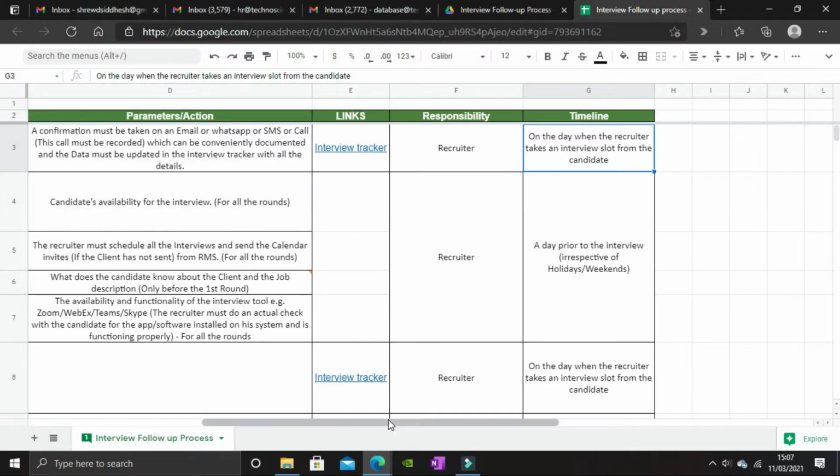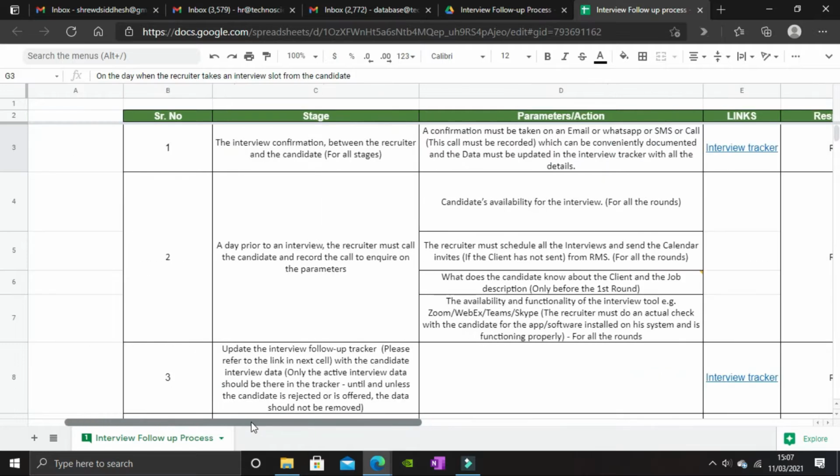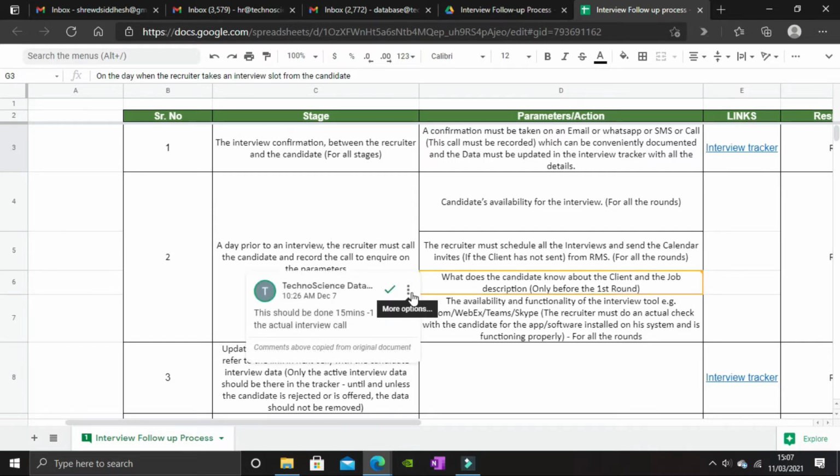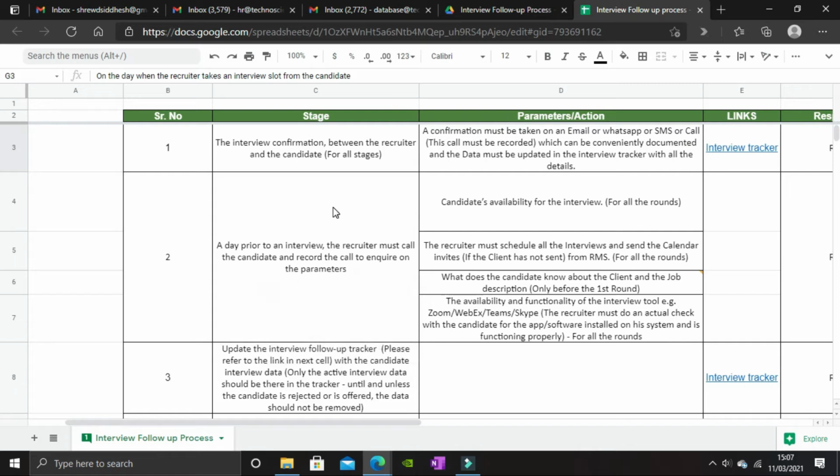Let's take a brief look at the process and understand how a recruiter must adhere to each stage to keep things clear between the candidate and the client. So we've laid out an action plan here to cover all the checks for all the interview modes. Let's dive into the content and take a look at the first stage.